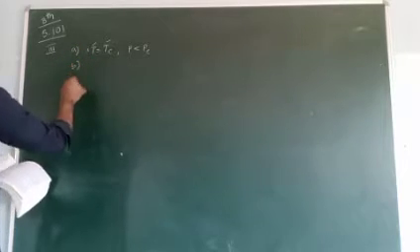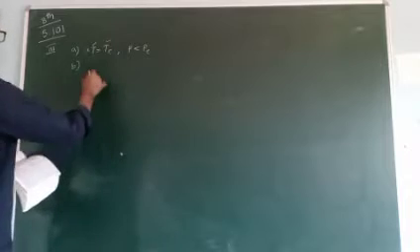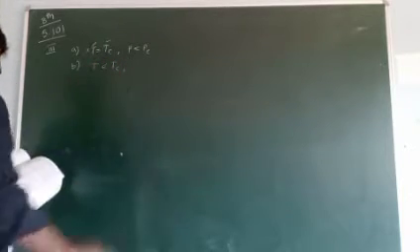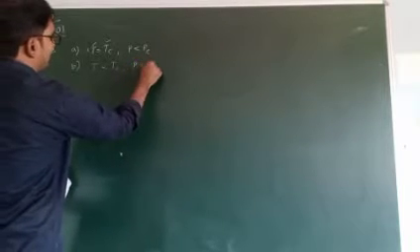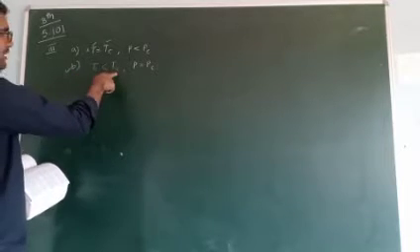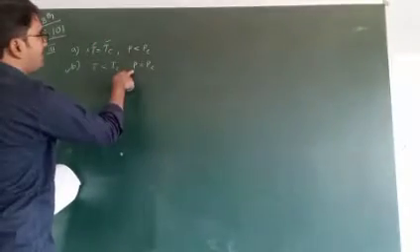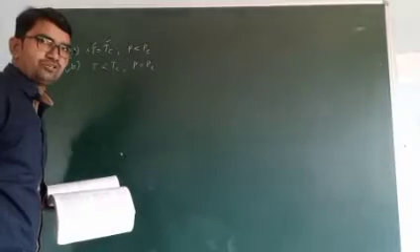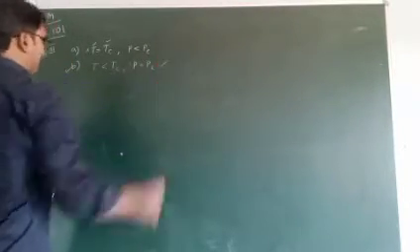So let's check B. T less than TC. Yes, this is correct. T less than TC and P equal to PC. Yes, this is the correct one. Why? The maintained temperature must be less than critical temperature, and at that time the applied pressure must be equal to the critical pressure. So this is the answer.